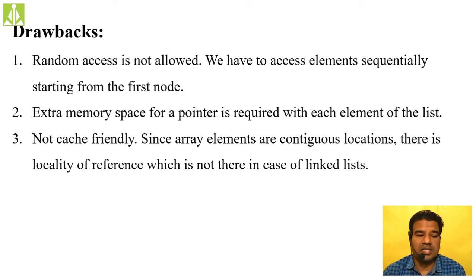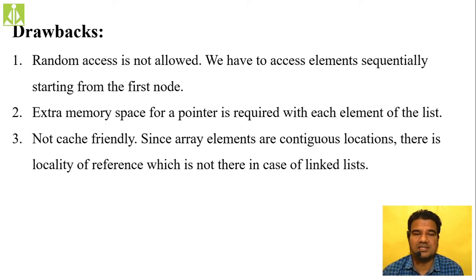Even singly linked lists have some drawbacks. In arrays, we access all the elements simply by making use of the index; here it is not possible. We have to access all the elements sequentially inside a singly linked list. If you are accessing the first element, you start from the first element, and if you are accessing the 10th element, in that case also you have to start from the first element only. So sequential access is possible inside a singly linked list, whereas inside an array, random access is possible.